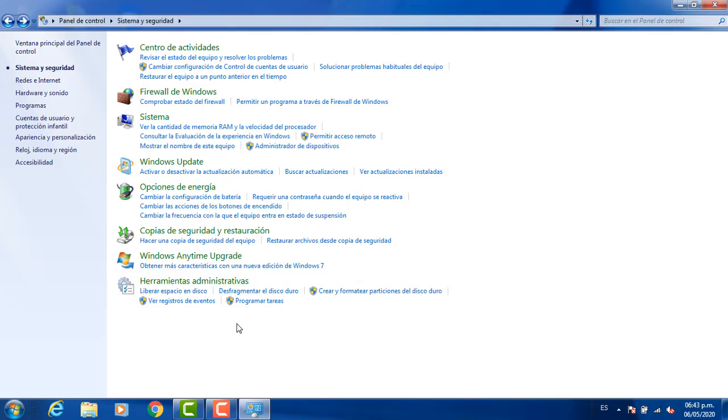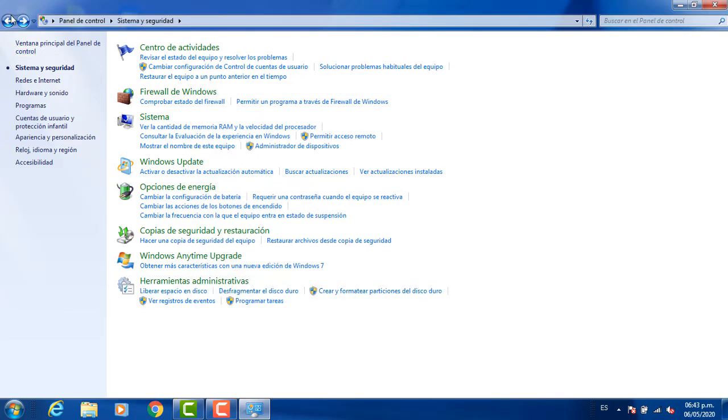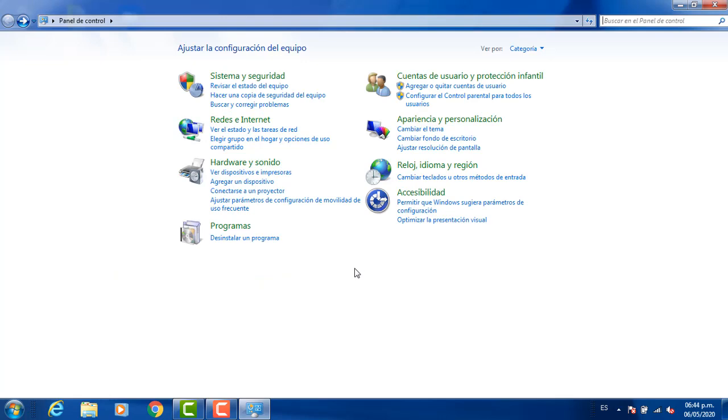And one of the most important is this one, defragment the disk. This one is very useful to accommodate all the data that we have in the hard disk. We can program this one, or we can start the defragmentation right now. I'm going to stop and close. And this is the first one, the system and security.